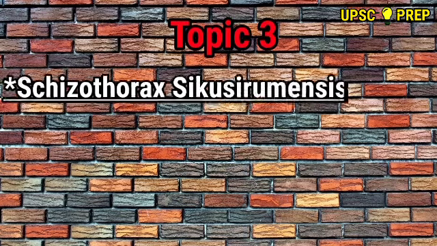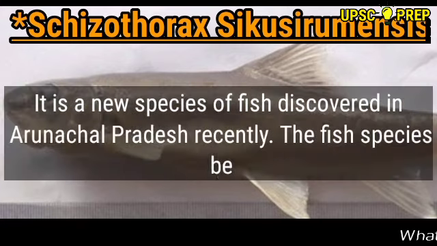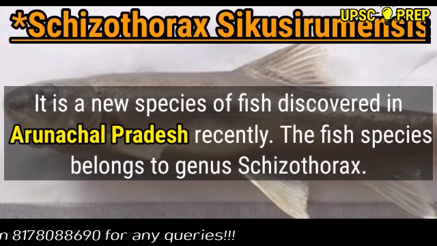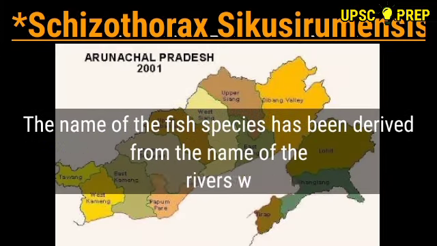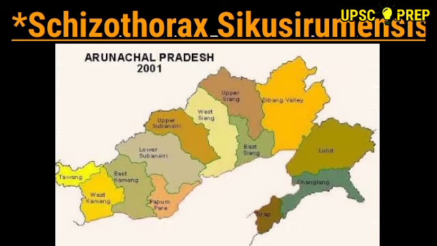Our last topic for today is Schizothorax Sikusirumensis. It is a new species of fish discovered in Arunachal Pradesh recently. The fish species belongs to the genus Schizothorax. The name of the fish species has been derived from the name of the rivers where it was found. The fish was collected from the junction of rivers Siku and Siram near East Siang district of Arunachal Pradesh.